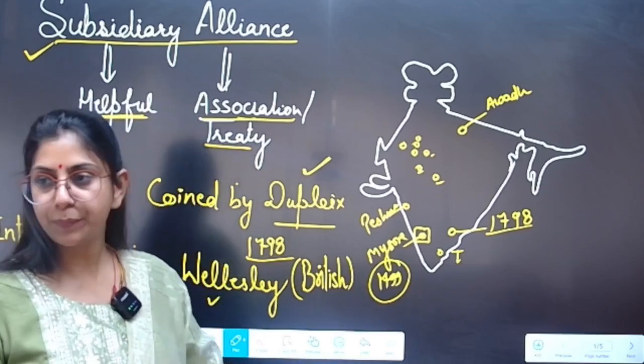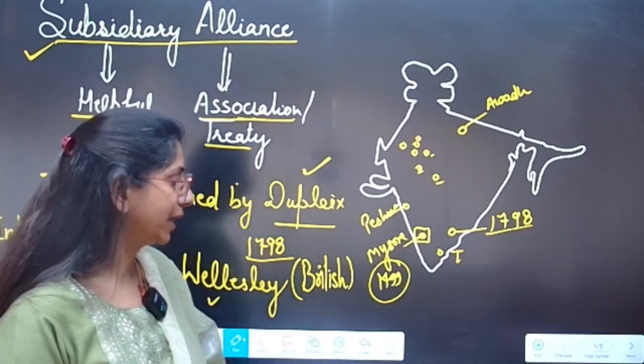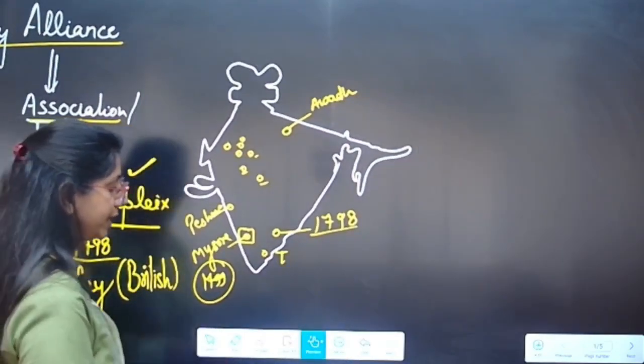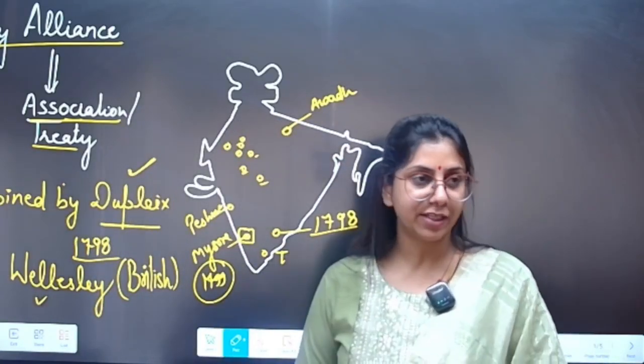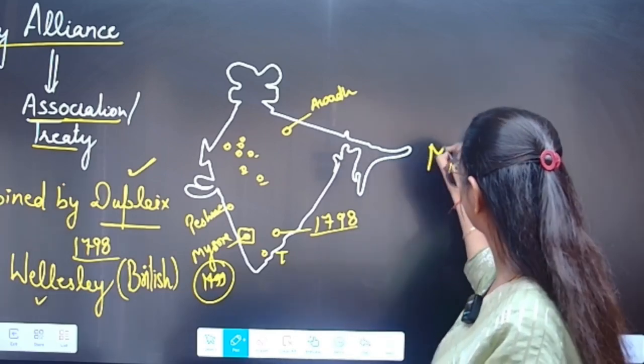From the prelims perspective, these facts are important, but from the mains perspective, what is important? Advantages or disadvantages of this subsidiary alliance are very important from the mains perspective.